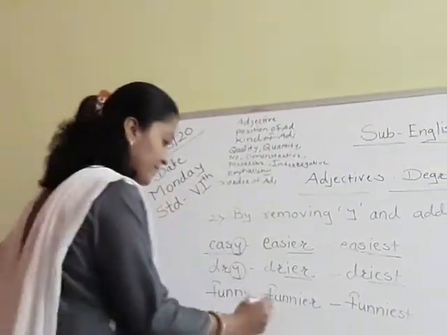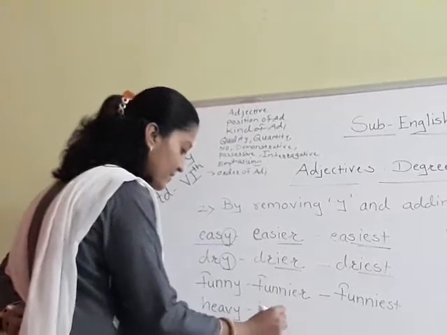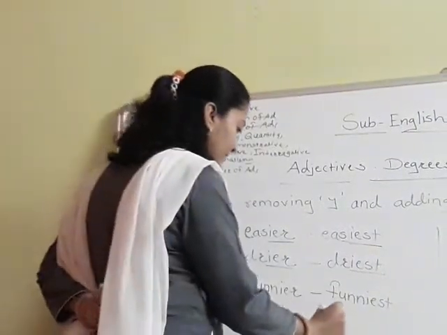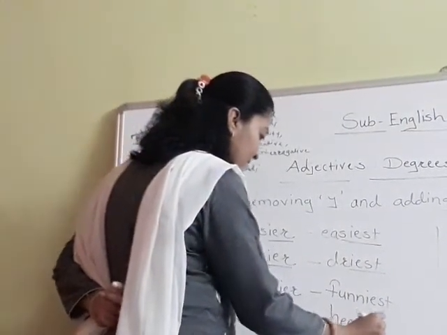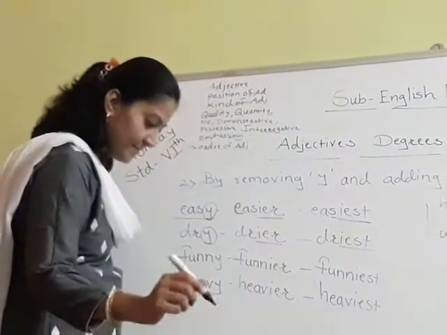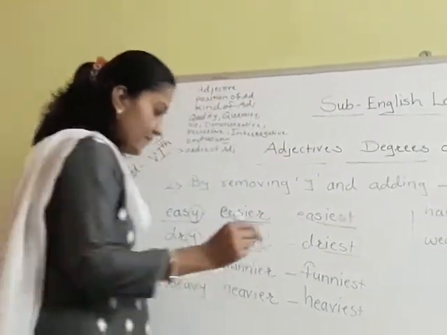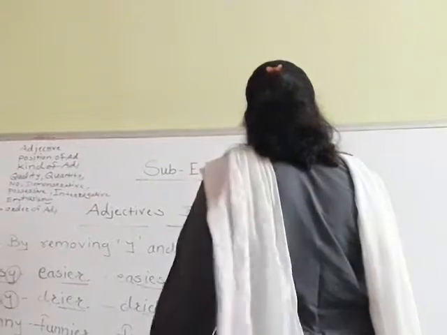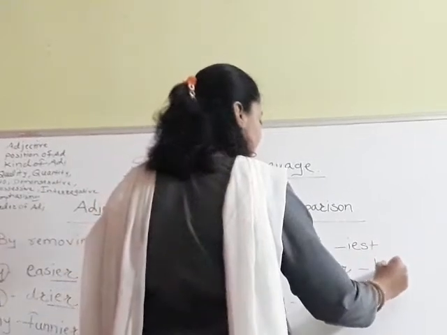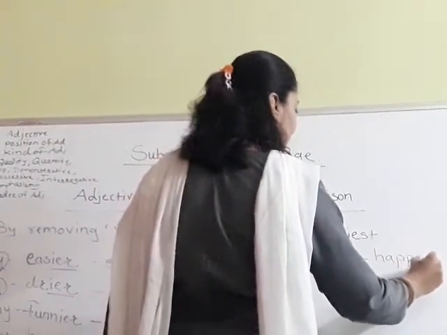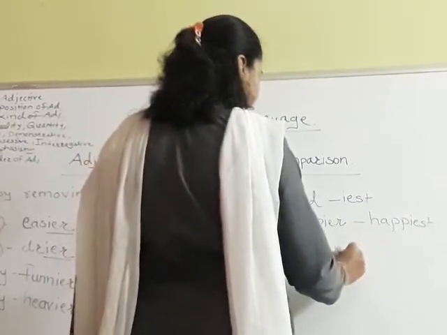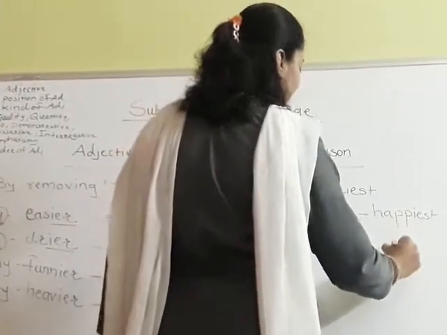Okay. Heavy, heavier, and heaviest. Then next, happy, happier, happiest. Wealthy, wealthier, and wealthiest.